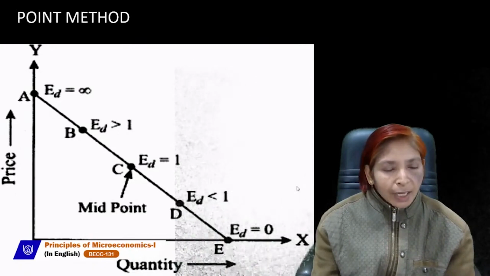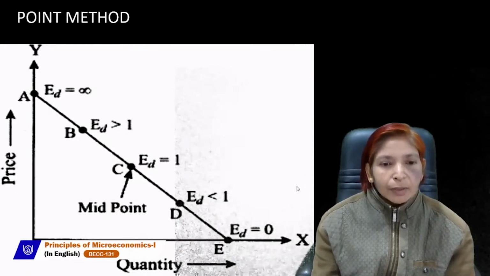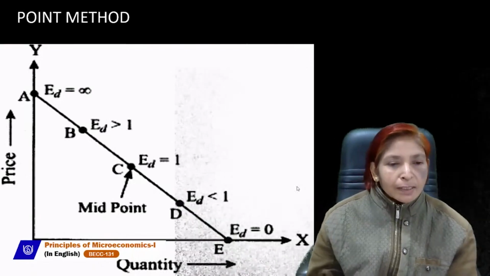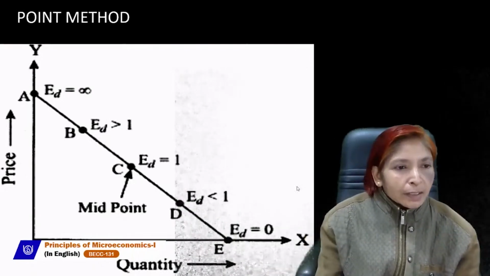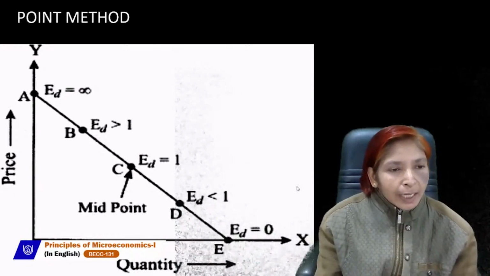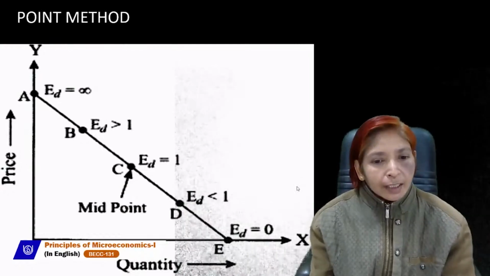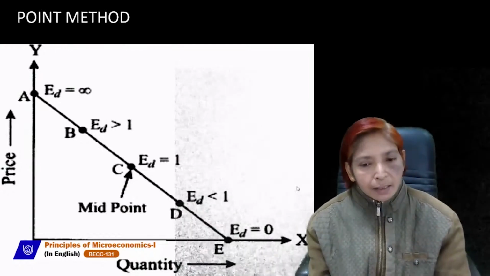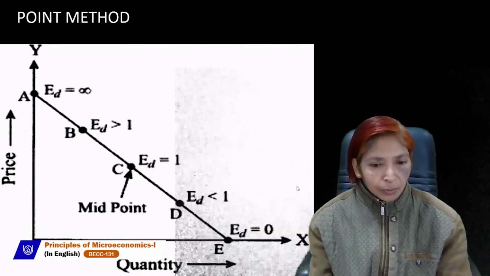We have divided this line into 5 parts. At the center point, ED will be equal to 1. Above this center, ED will be more than 1. At point A, when the point lies on the y-axis, ED will be infinity. At point D, ED will be less than 1. And at point E, elasticity of demand will be 0.